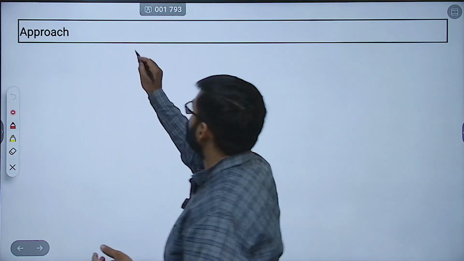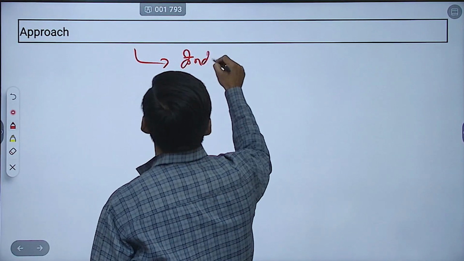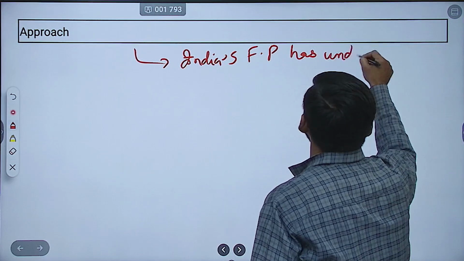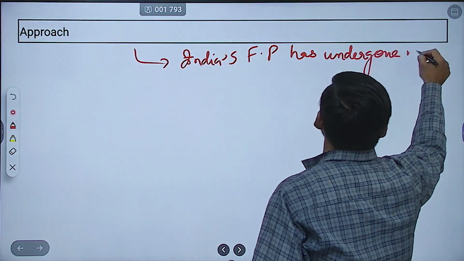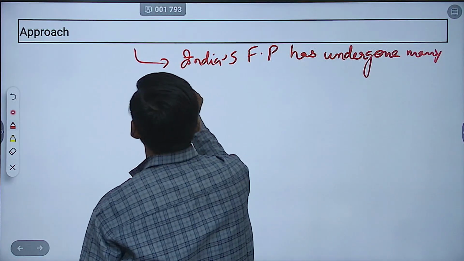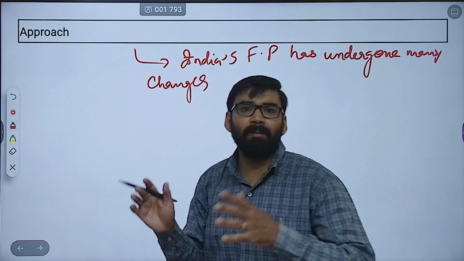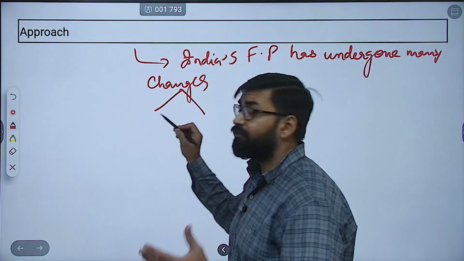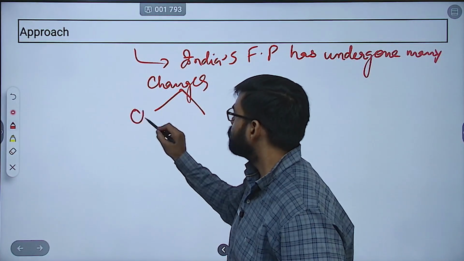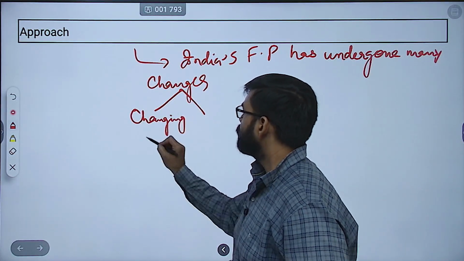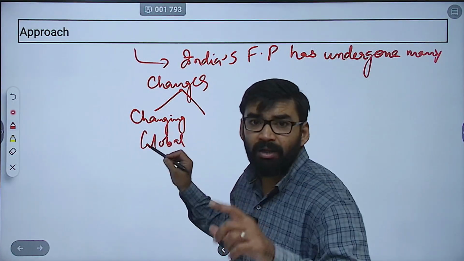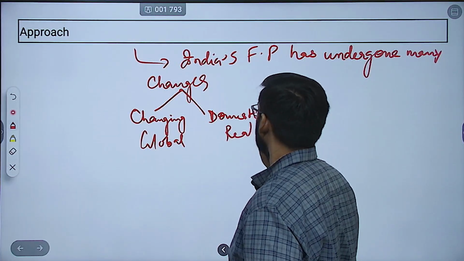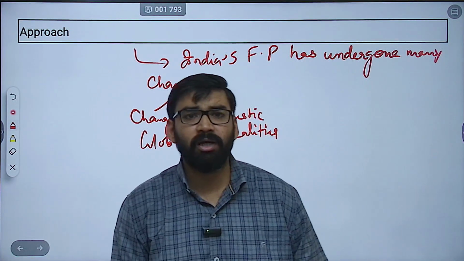You can briefly mention that India's foreign policy has undergone many changes and transitions, which reflect changing global as well as domestic realities. Getting my point? Domestic reality.